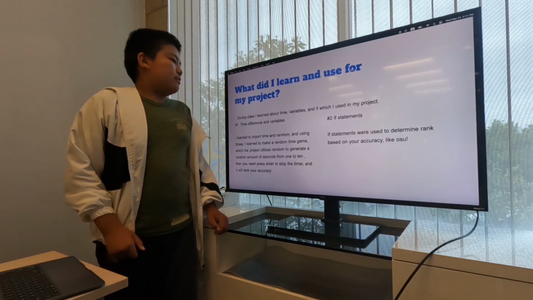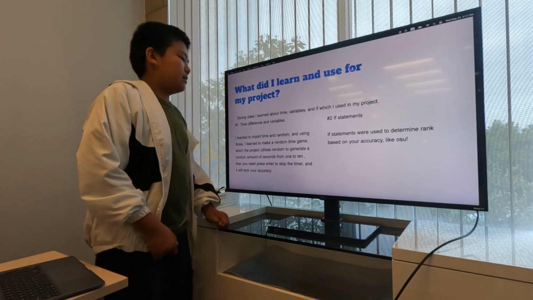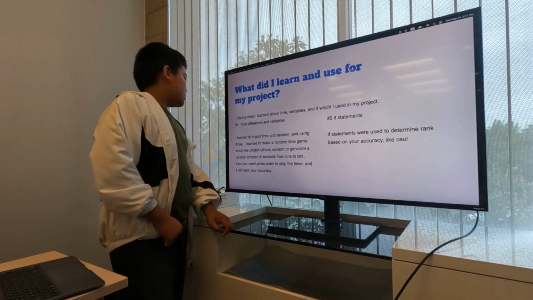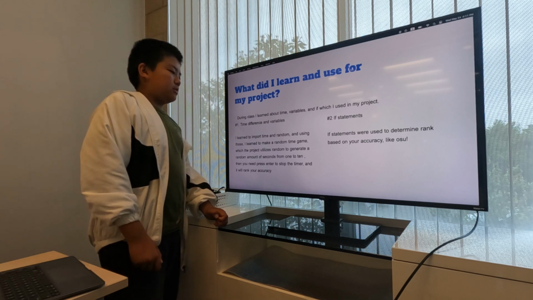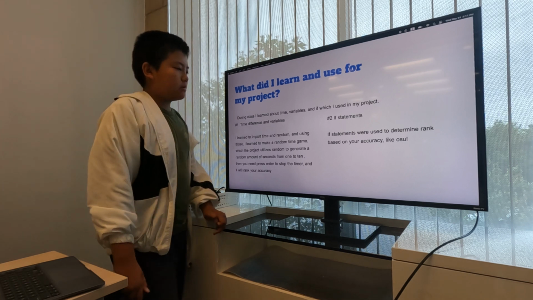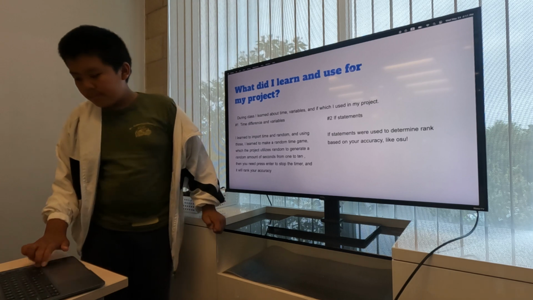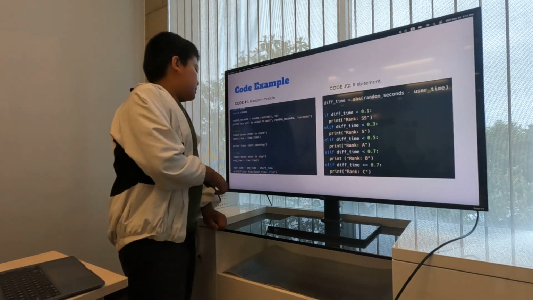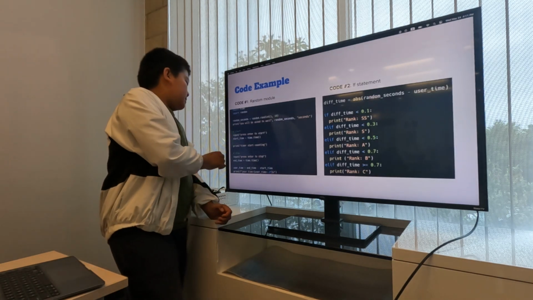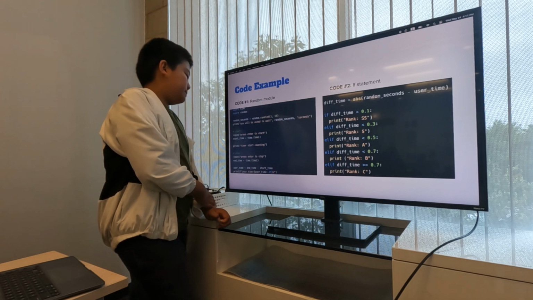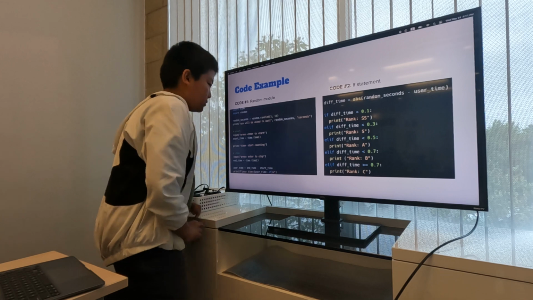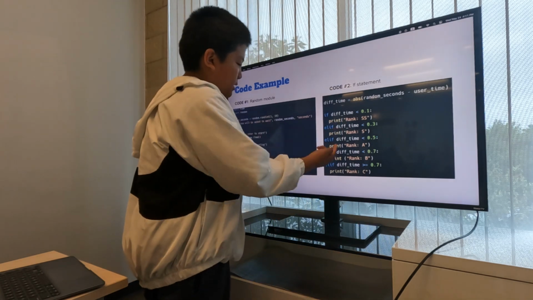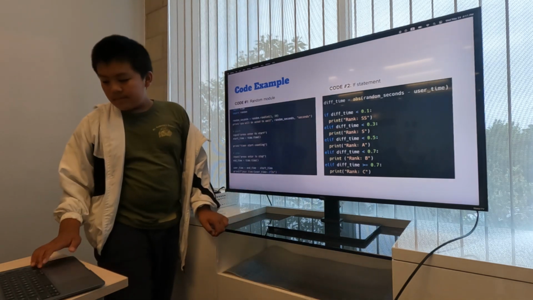What did I learn and use for my project? Well, I used time difference, which basically calculates the user time, which is your score, and if statements were used to determine your rank. The code example, this is the input, press start, enter to start, enter to stop, and this calculates the user time, which is your score, and this calculates your rank according to your score.